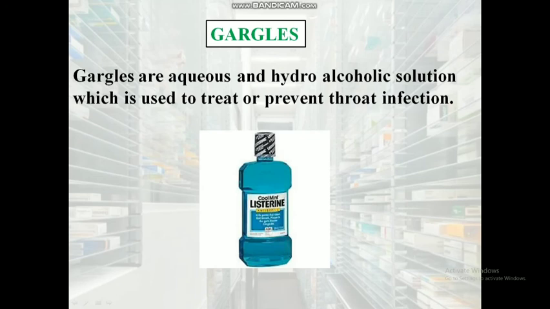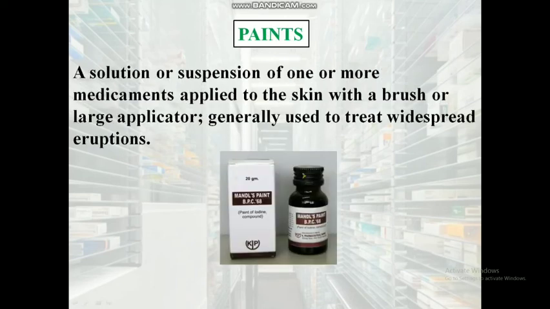Gargles. It is a concentrated clear solution used in the posterior region of the mouth to prevent throat infections. Paints. A solution or suspension of one or more medicaments applied to the skin with a brush or a large applicator. Generally, it is used to treat widespread eruptions.